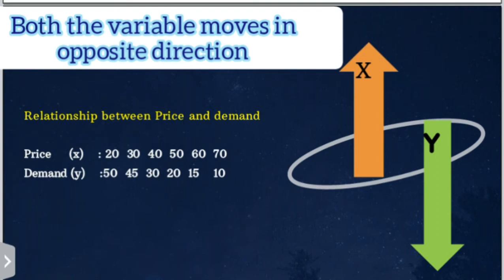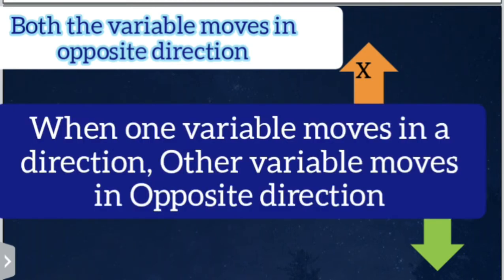So here when the price increases, demand decreases. It shows an inverse relationship, that is negative correlation. So in negative correlation, variables are related to each other in such a way that when one variable moves in a direction, the other variable moves in the opposite direction.